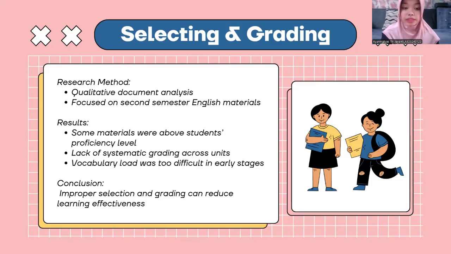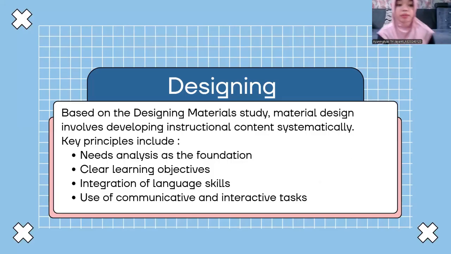Next is deciding theory. Based on the second article, deciding material means creating learning material from the beginning. This process usually starts with need analysis to understand what students really need. After that, teacher create clear objective, choose appropriate topic, and design activities that are interesting and interactive.